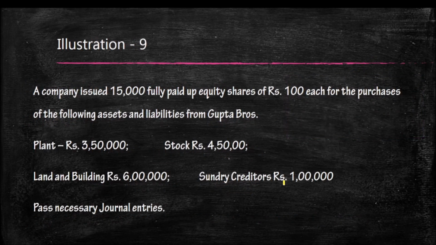Next one is something different. A company issued 15,000 fully paid up equity shares. Fully paid up means the total amount is collected by the company. Fully paid up equity shares of rupees 100 each. So 15,000 is the number of shares, into 100 is the value of each share.